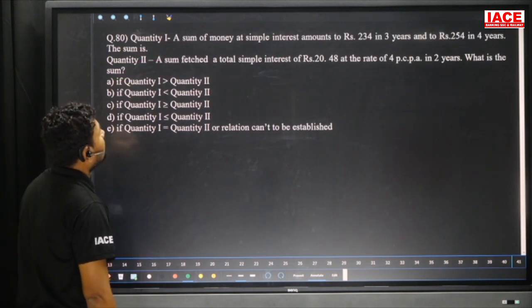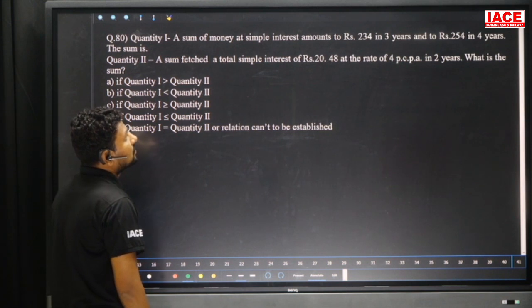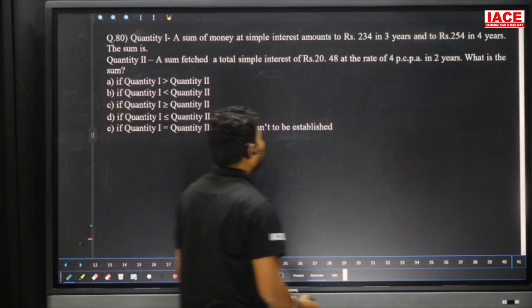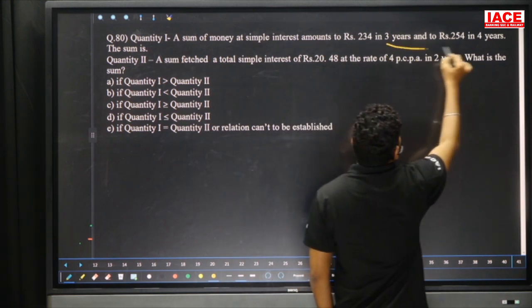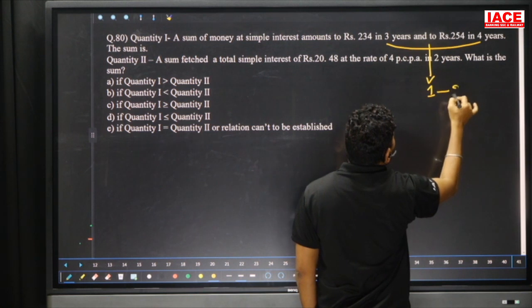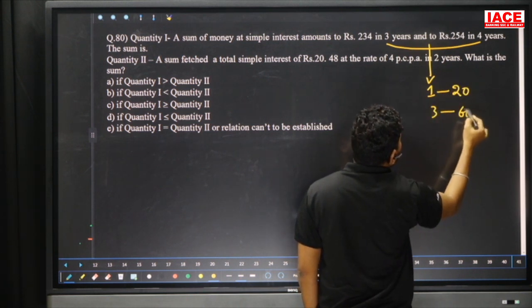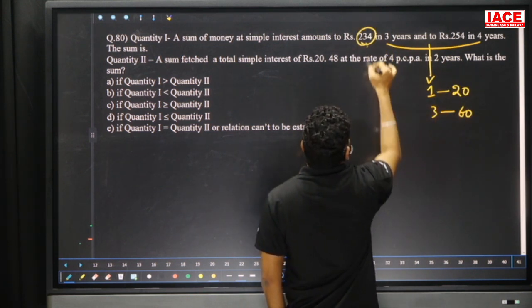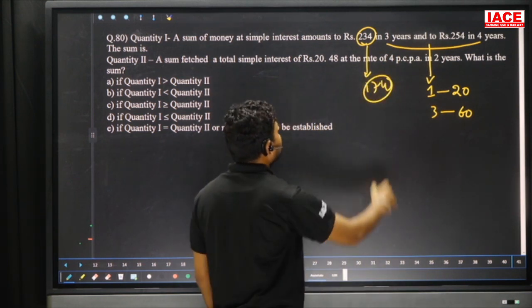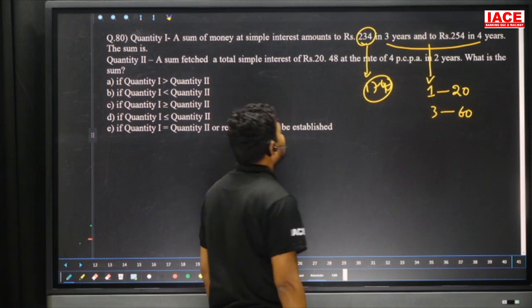Next, a sum of money at simple interest amounts to 234 in 3 years, then 254 in 4 years. So 234 in 3 years, and here 1 year extra. In 1 year, how much do you get extra? 1 year you get 20 rupees. 3 years, 60 rupees. The 60 rupees is removed from the 234. You will get 174. That means in the first case the principal is 174 rupees.